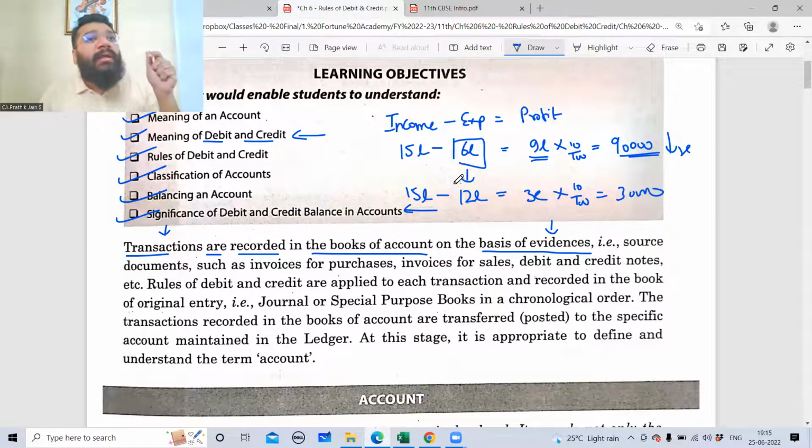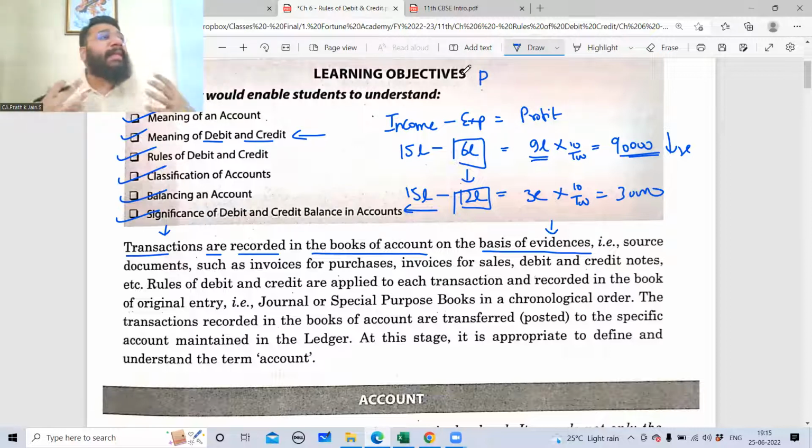Auditing is a procedure wherein a chartered accountant is supposed to scrutinize all the accounts based on the evidences. So now if this gentleman is increasing this from 6 lakh to 12 lakh, I'll be able to identify this fraud by cross-checking the transactions with the evidences. What do you mean by evidences? For example, I'm purchasing, let's suppose, laptops. I'm into the business of buying and selling laptops.